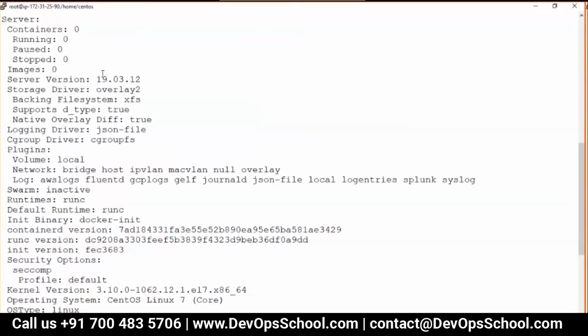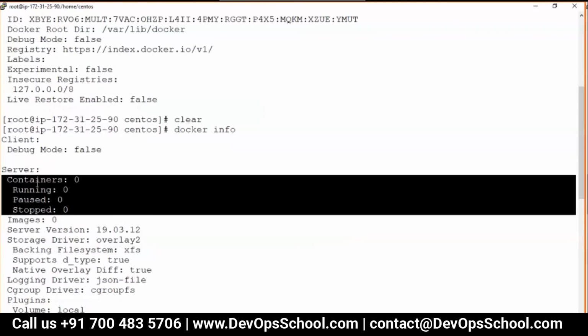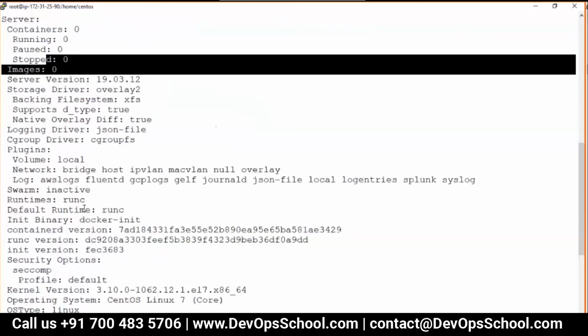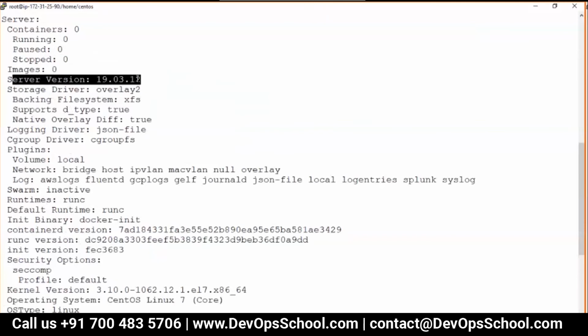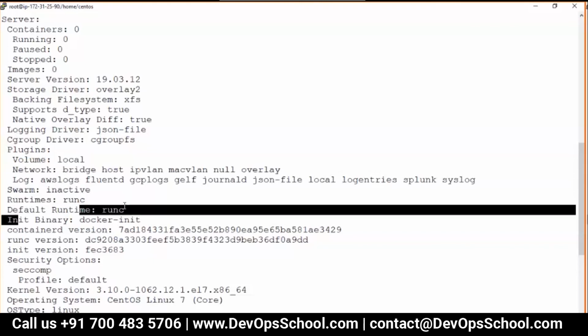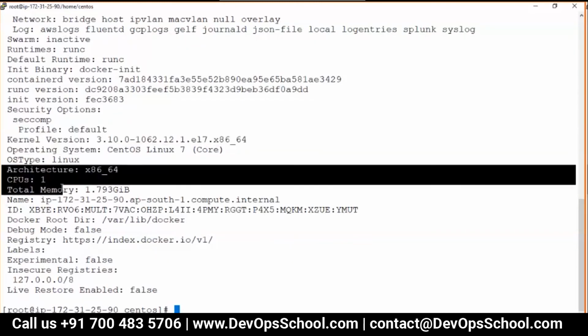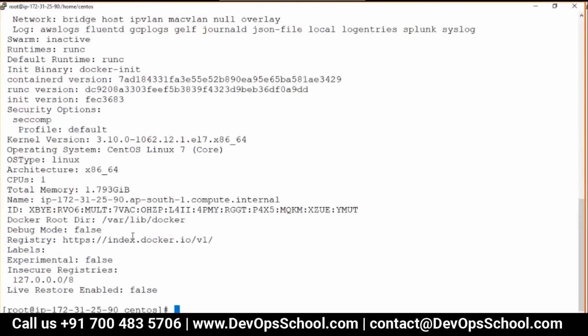So here you see, this is the server: containerd, containers 0, images 0, and the version of the server you have is 19. Storage driver, see here the cgroup driver, cgroupfs for CPU allocations. They have certain plugins available: network plugin, volume plugins, logs and all. Swarm inactive. runc, which will manage the containers, is the default runtime. And you see some of the kernel version, operating system, CPU, memory, and this is the